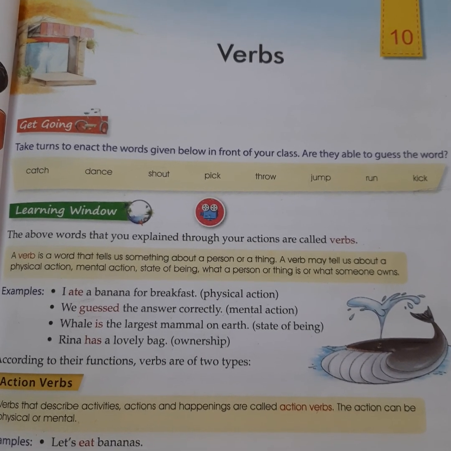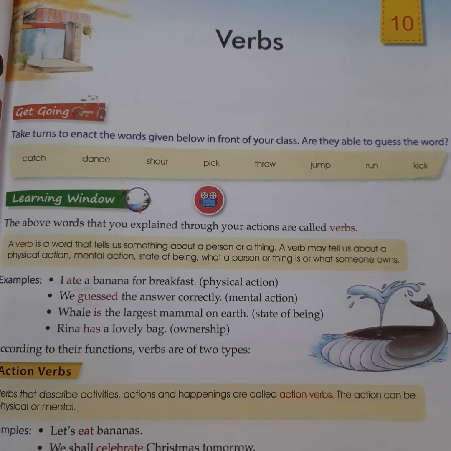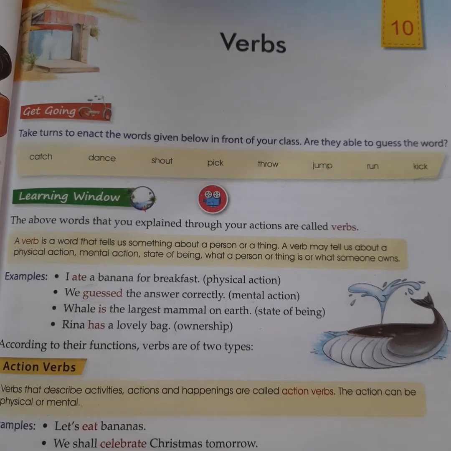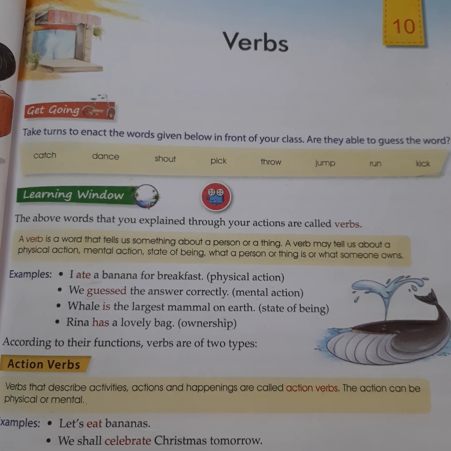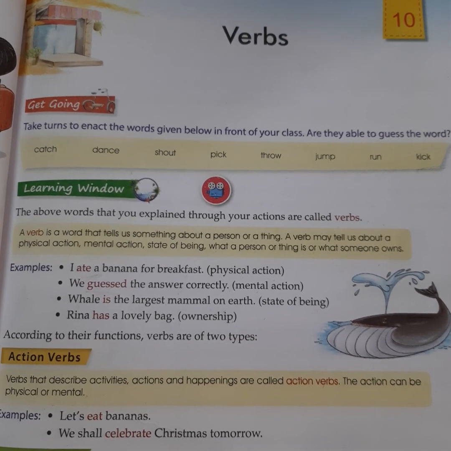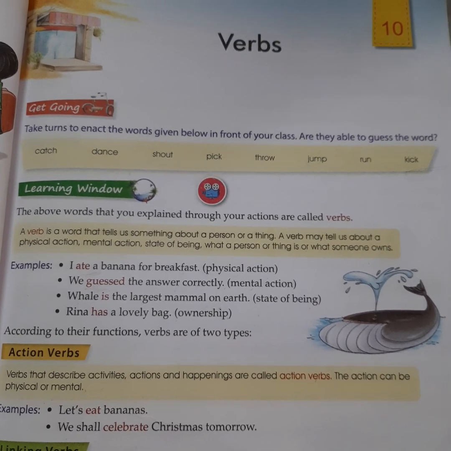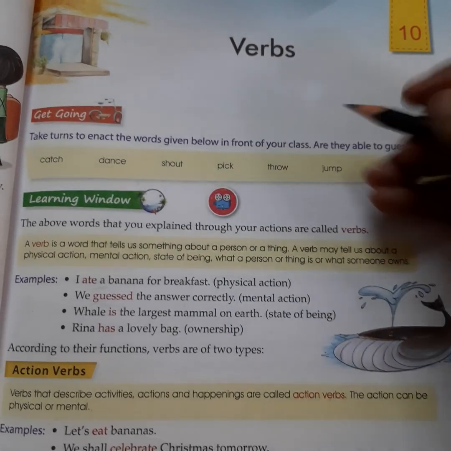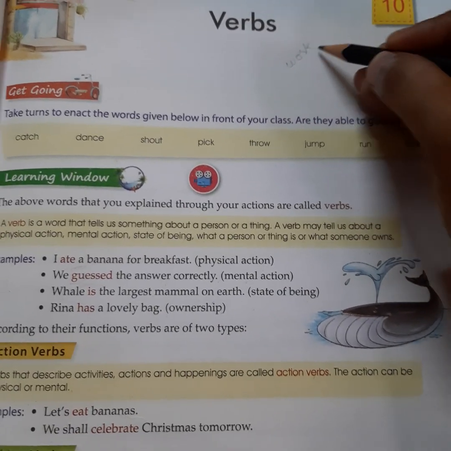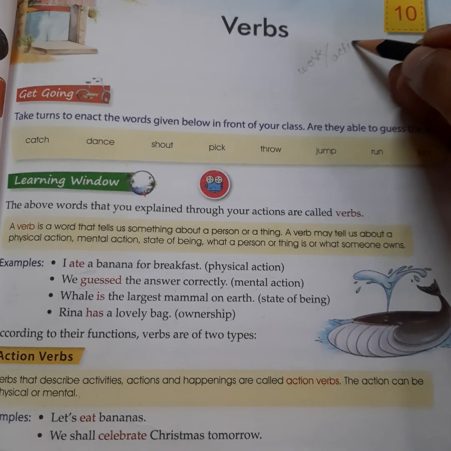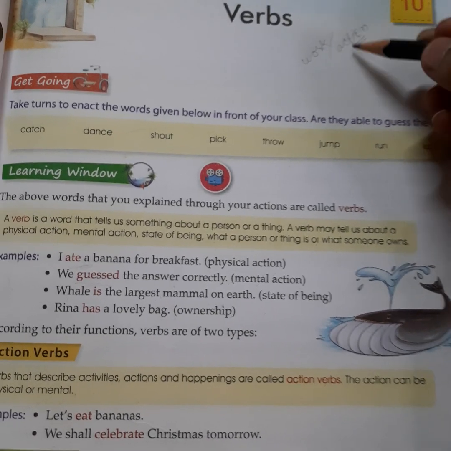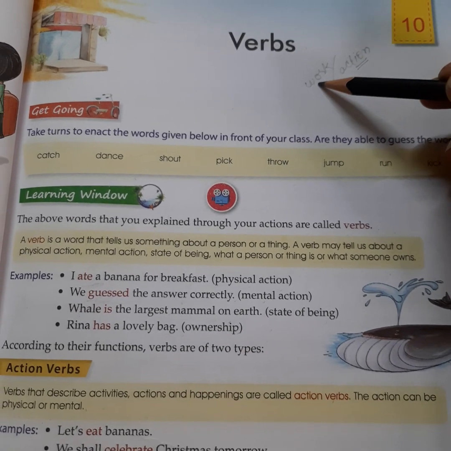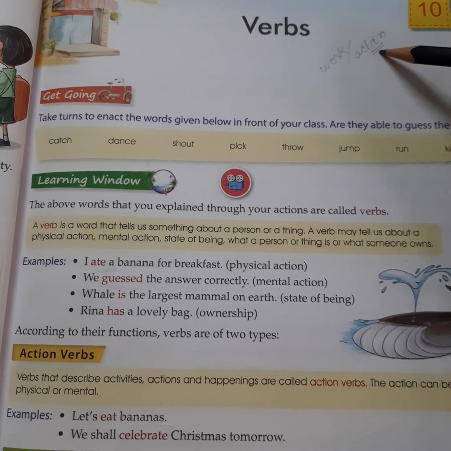This is grade 5, your English grammar book. So, students, today we are going to continue another chapter from this book. Open page number 53, chapter number 10, verbs. What is the meaning of verbs? Do you remember? Yes, verb means any work, or you can say any action. Only these two words you have to remember when you hear verbs. So, verbs means work or action.